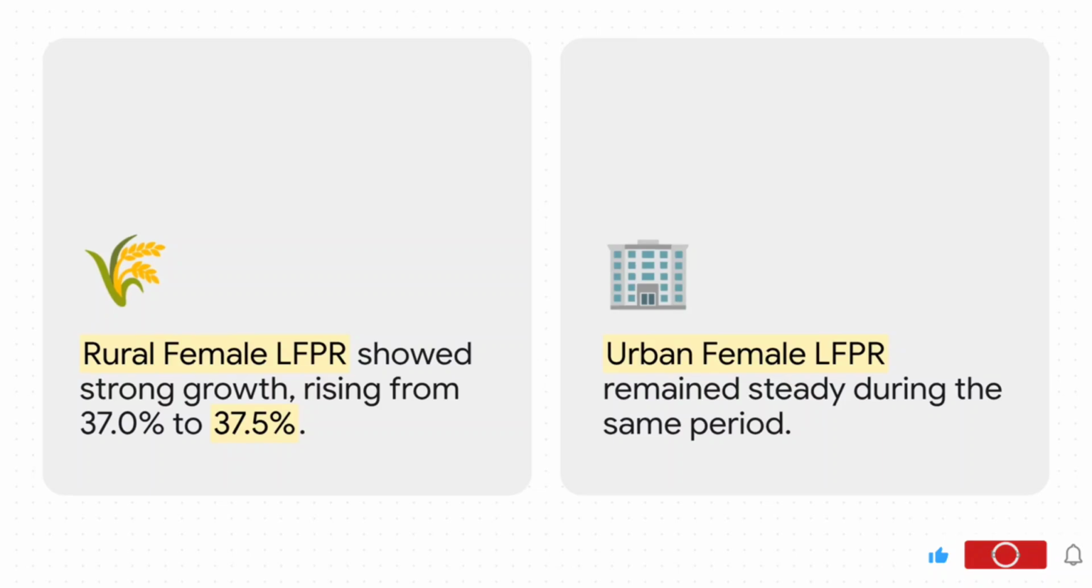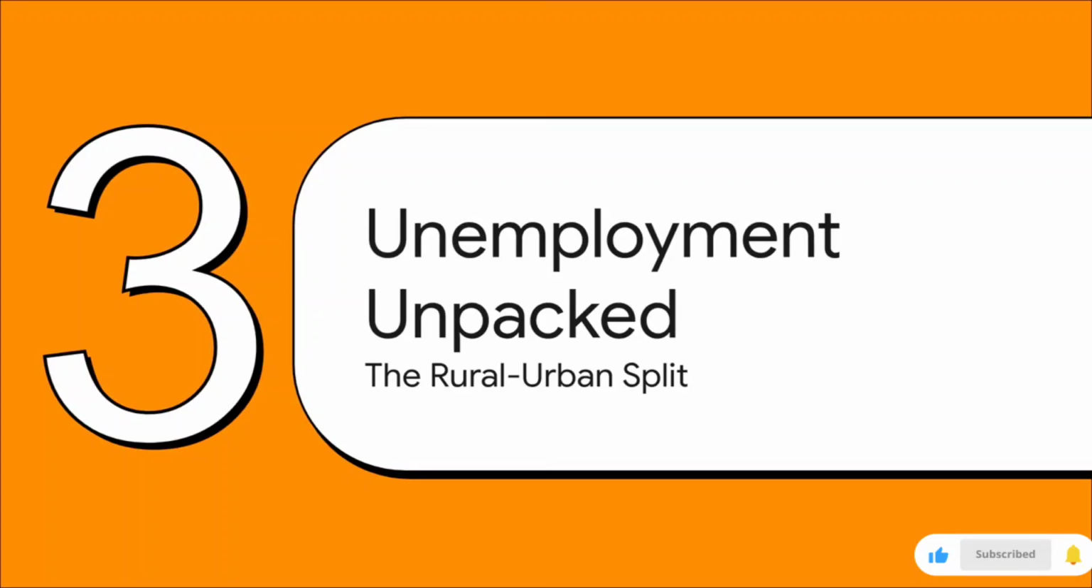And when we break this down, wow, the picture becomes crystal clear. This growth isn't happening evenly. You can see the rate for urban women basically held steady, but the participation rate for rural women jumped a lot. Pretty much the entire national increase is being powered by women in rural India. You know, this rural-urban split is a theme that just keeps popping up.